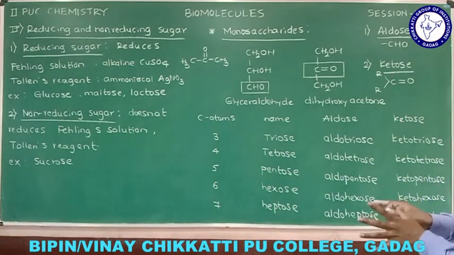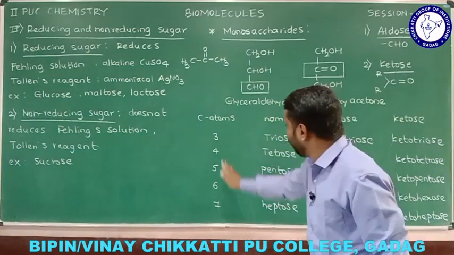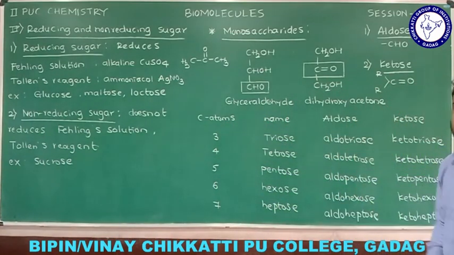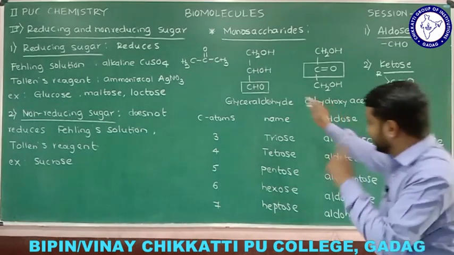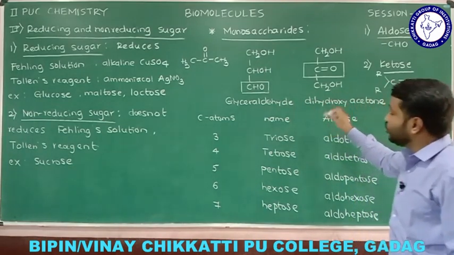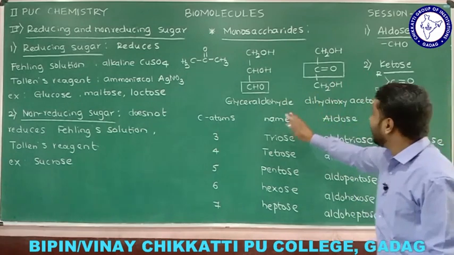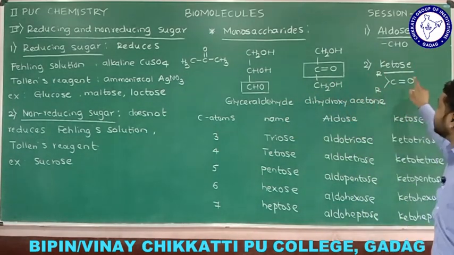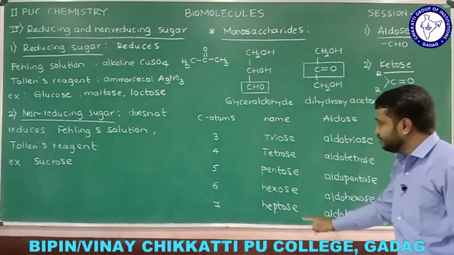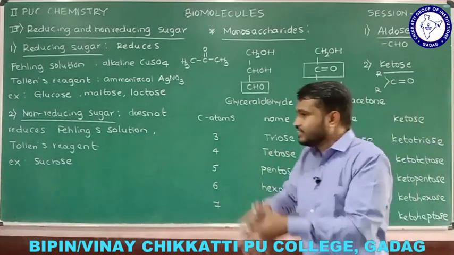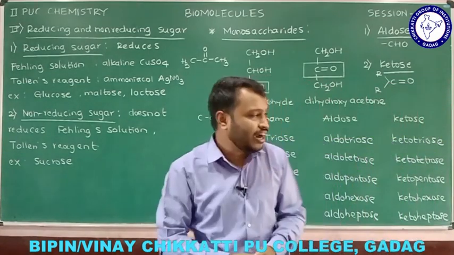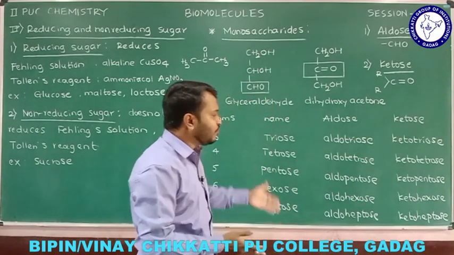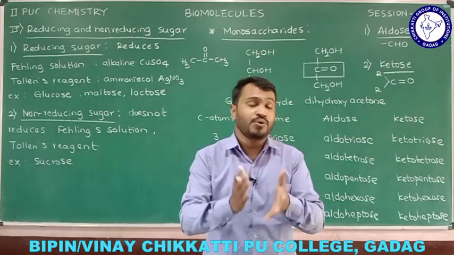Okay, so this is actually the classification of monosaccharides, what we can consider. Okay, so this is the simple example that I considered. And remember, if a monosaccharide contains aldehyde, we call it aldose. If a monosaccharide contains ketone, we call it the ketose here, and these are the names. So based on that, we just add the prefix called aldo, and one more is keto, and you are going to get the name of the monosaccharides.